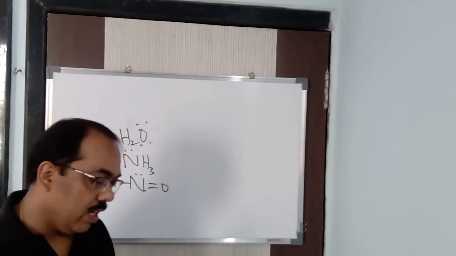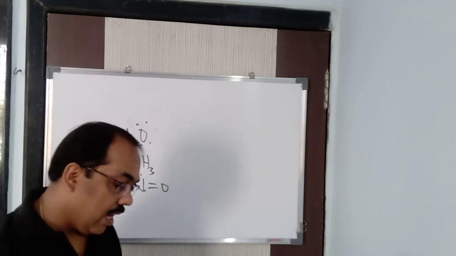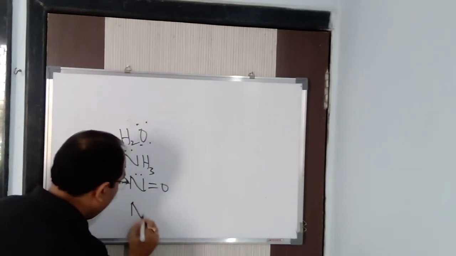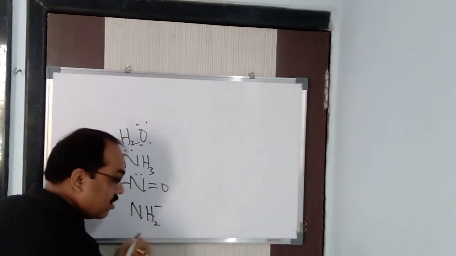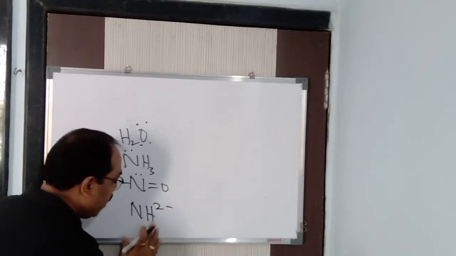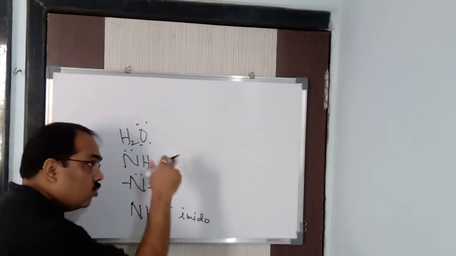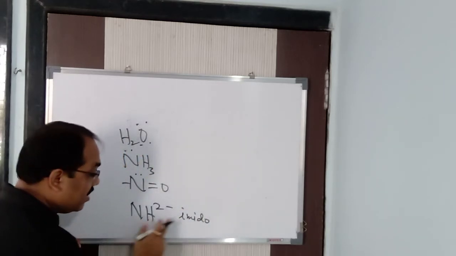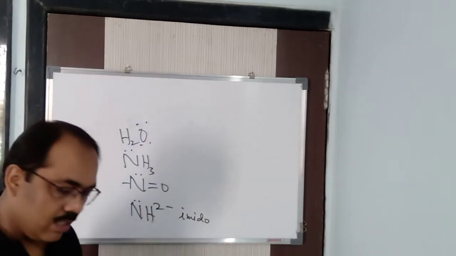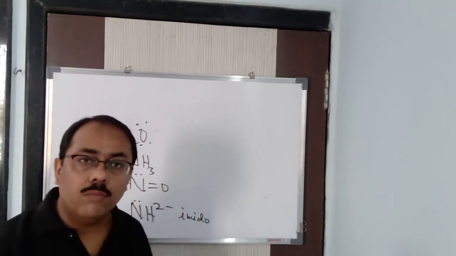In this way, we can have many: chlorido, Cl minus; iodido, I minus; NH2 minus, which is amido, I told you just now; and NH, which is imido, where nitrogen is the donor atom. Clear? So whatever it is, if one donor atom is there, that is called unidentate or monodentate ligands.